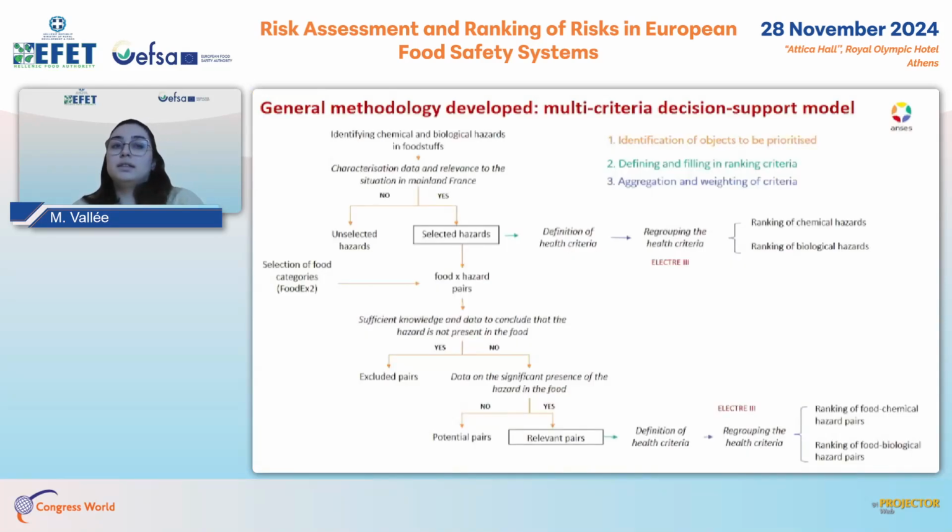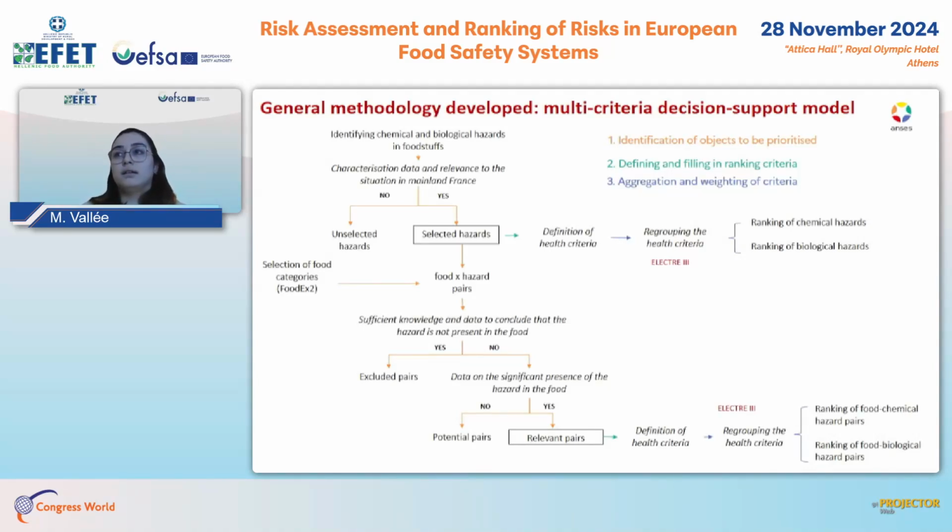So the general methodology developed in CMAP3 is based on a multi-criteria decision support model. The first step is to identify the object to be classified, first for biological and chemical hazards. If characterization data are available and if the hazard is relevant in the French situation, the hazard is selected.